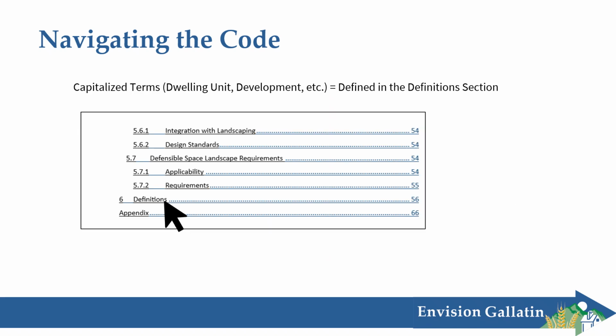Anytime you see a capitalized term in the model code that is not at the start of a sentence, that's going to be an indication that it's a defined term, which includes a definition in the definition section. Importantly, some of the uses, like small grocery store and gas station, include square footage limitations that are in the definition section.